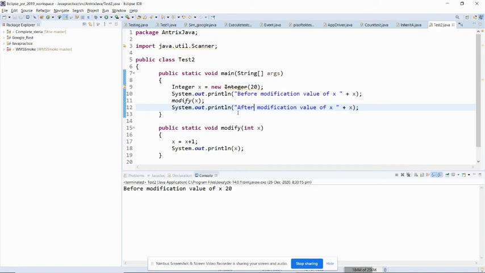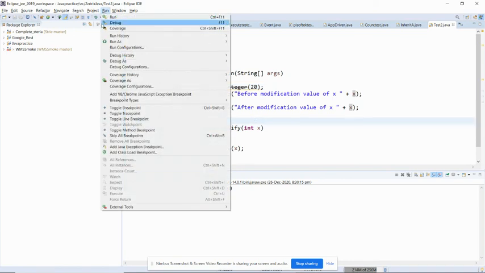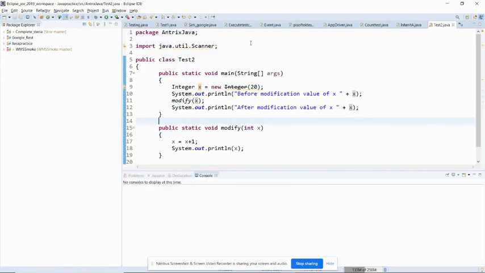So I am explaining the code again. I am just taking an object of the wrapper class Integer and storing a value of 20. Okay, now I am printing the 20 again. Now I am trying to modify this 20 by a method like x is equal to x plus 1. It will become 21. Now after modifying, I am again printing the value of x, so it will not get modified. Let me run this one, you will get much more clear.